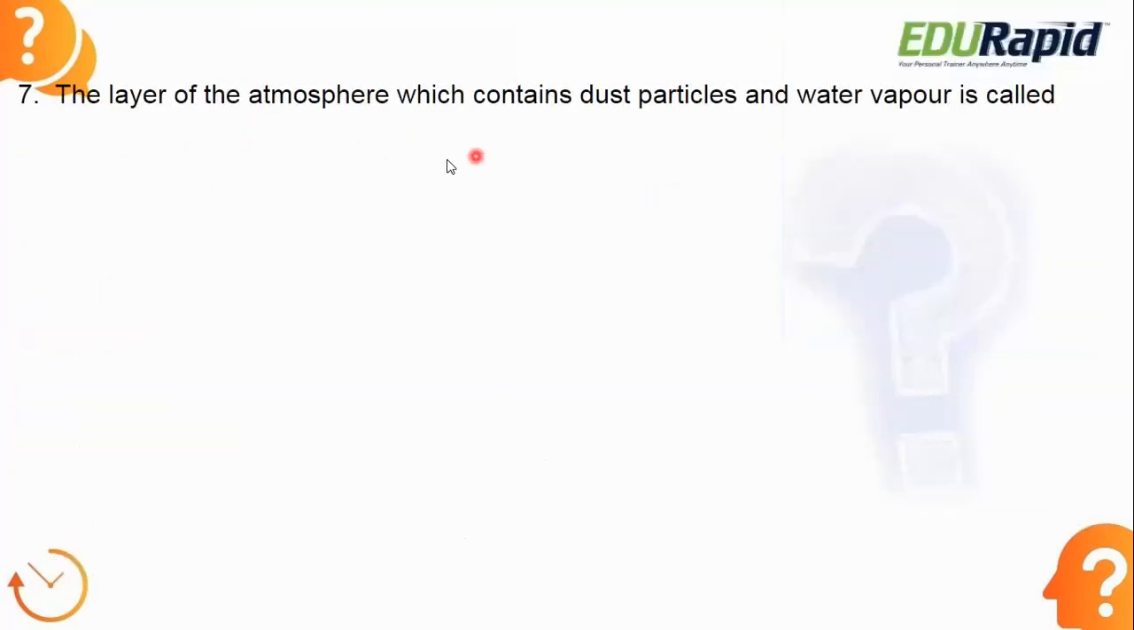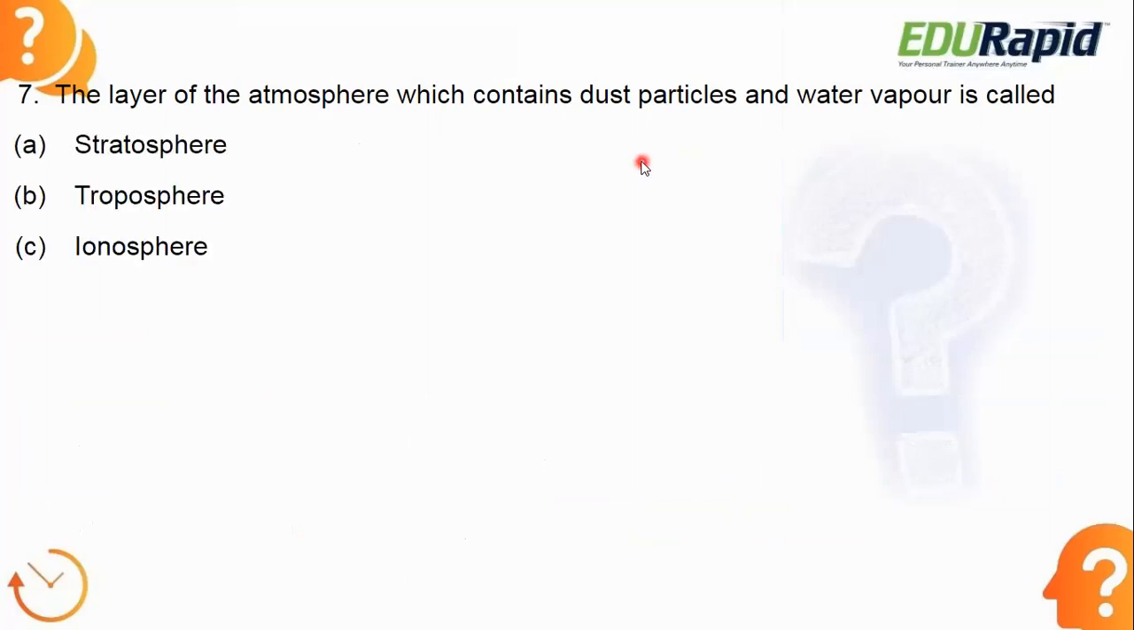Okay, next. The layer of the atmosphere which contains dust particles and water vapor is called. So what is the answer? Just now we have studied different layers, right? It is one of the characteristics of one particular layer. So they are asking in which layer we can see the dust particles and water vapor. What is the answer?